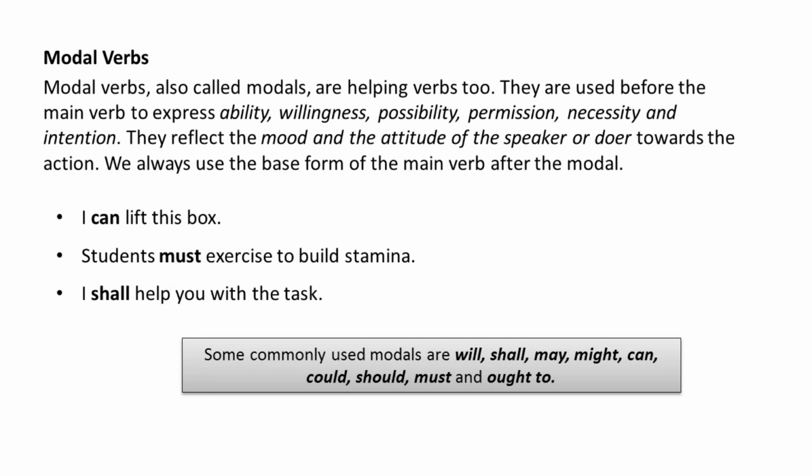And then we saw some helping verbs like be, do, and have, which can also be used as main verbs. And lastly, we learned about modal verbs, which are used before main verb to express ability, willingness, possibility, permission, necessity, and intention. So here we end our lesson today.